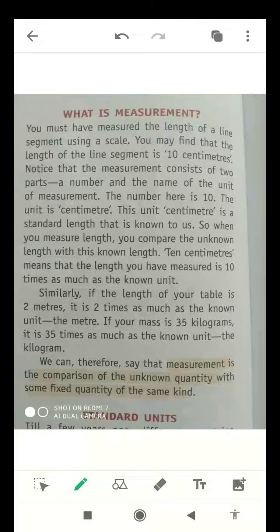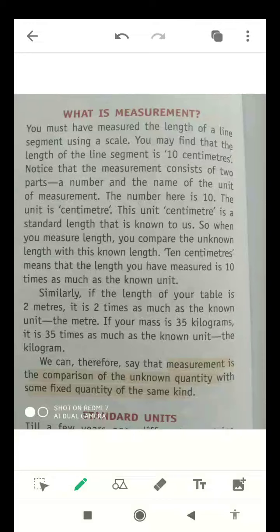As you know, students, in our day-to-day life, we need measurement on a regular basis, and for correct measurement we need some tools also, like a scale to measure the length of any object.